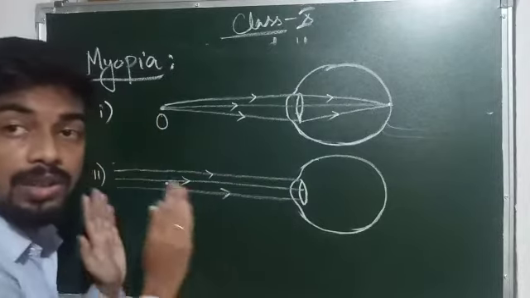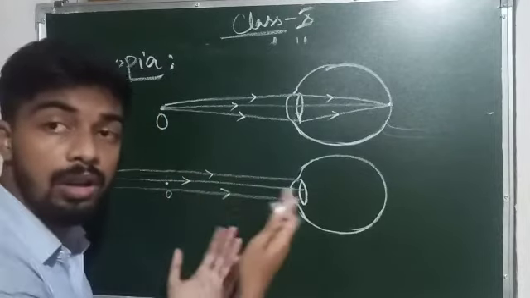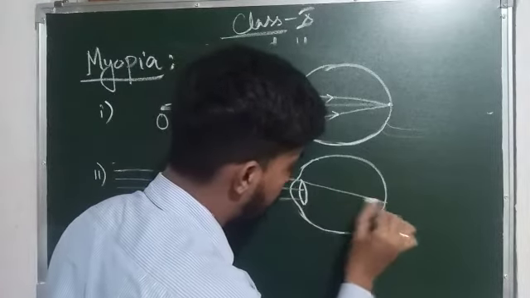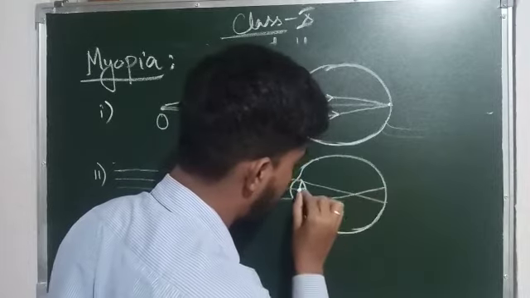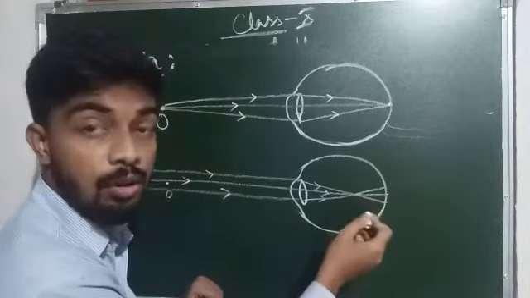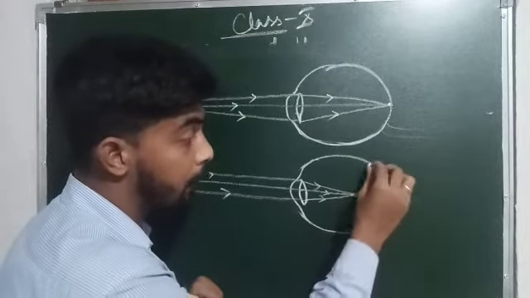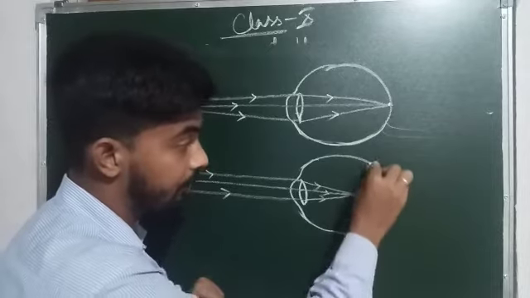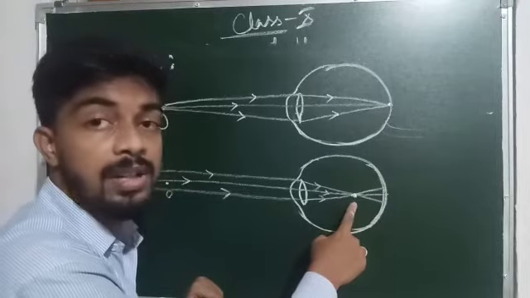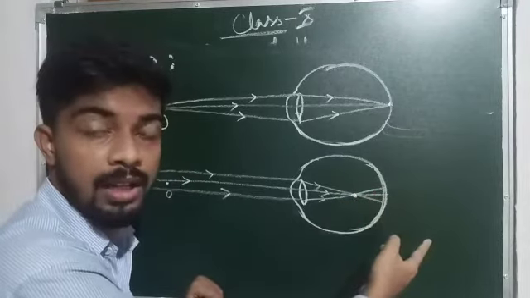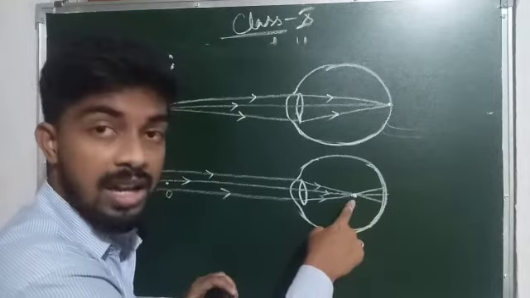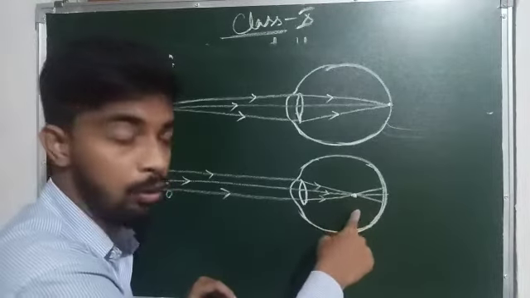And what happens when the light rays are coming from a very far distance, beyond the near point? The rays converge and meet before the retina. The retina is at the end of the eyeball, but the rays are converging and meeting here. So the image is not formed on the retina and the person cannot see the object clearly, as the image is forming before the retina, inside the eyeball.